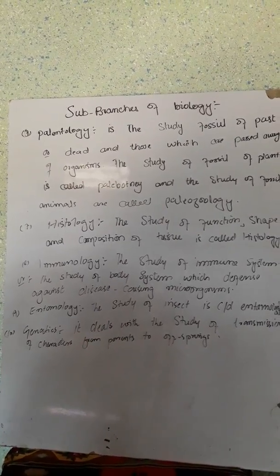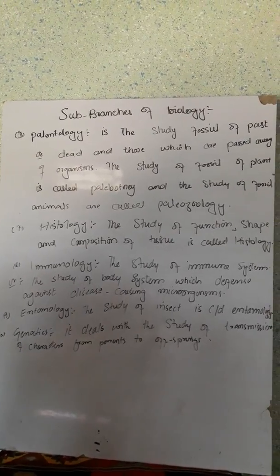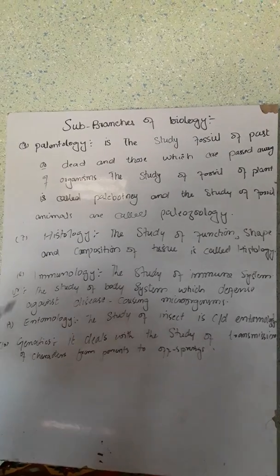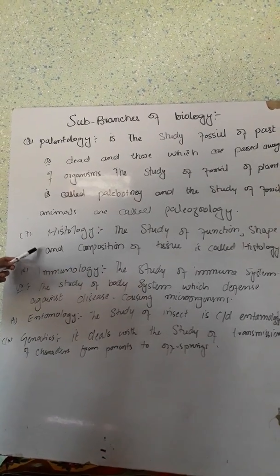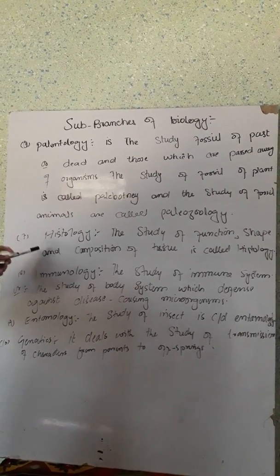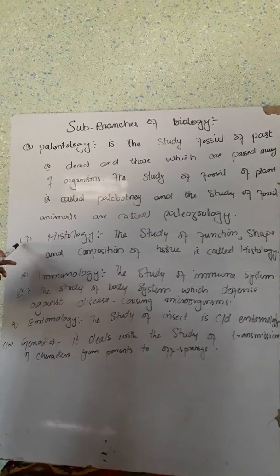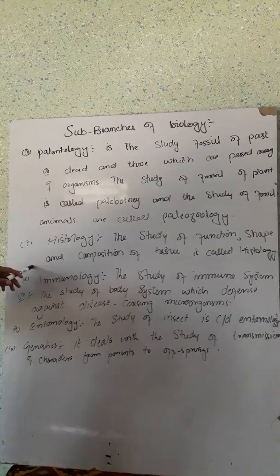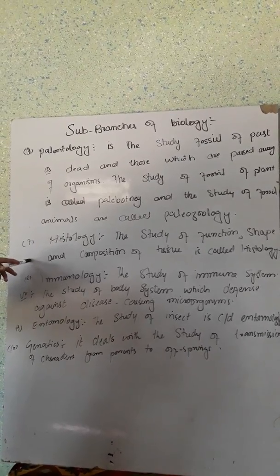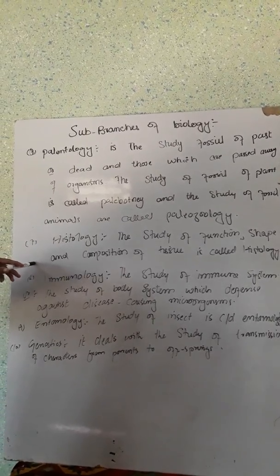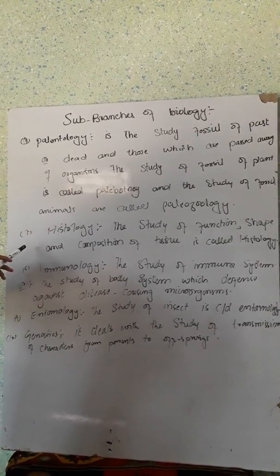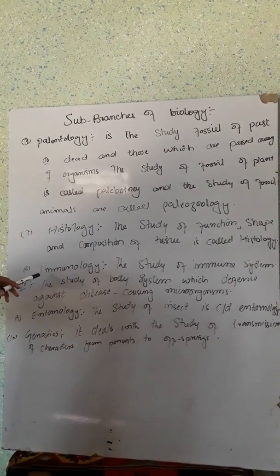The seventh branch of biology is histology. The study of function, shape and composition of tissue is called histology. It is just like cytology or cell biology. In cytology, we study the cell, composition of cell and structure of cell, but in histology we study the function of tissue, shape of tissue as well as composition of tissue, and then tissues recombine with each other to form organs. All these things we study in this branch of biology, which is known as histology.